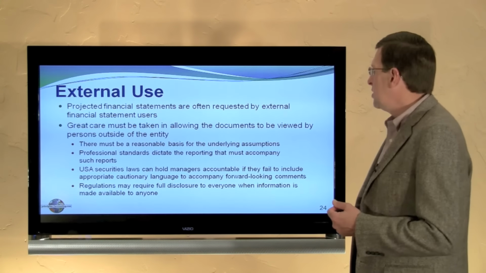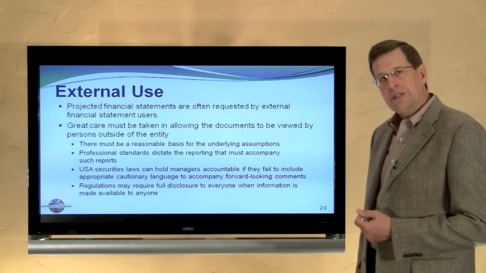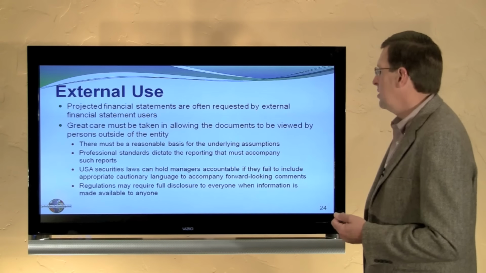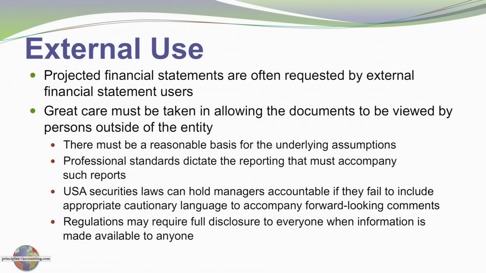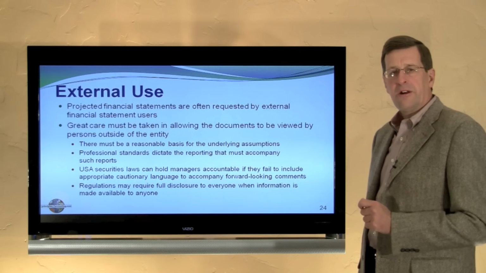Budgeted information is normally internal use only. Occasionally an external user may request budgeted information. Great care must be taken allowing externals to have access to that documentation. And when that occurs, there should be a reasonable basis for estimates that are used in the budget. Recognize that professional accounting standards dictate the nature of reports that need to accompany forward-looking or prospective information. Indeed, the Securities and Exchange Commission and U.S. laws can hold managers accountable if they fail to include appropriate precautionary language in forward-looking comments. Furthermore, when forward-looking statements are made to any party, there's additional regulations that may require full disclosure to a broad set of parties. So pro forma financial information is generally internal use only.